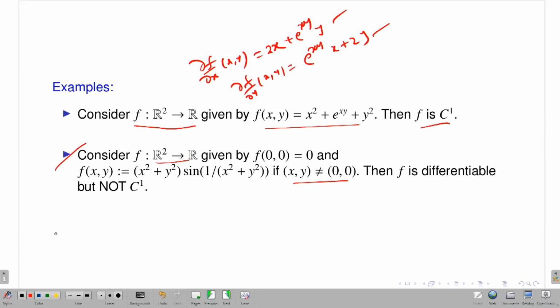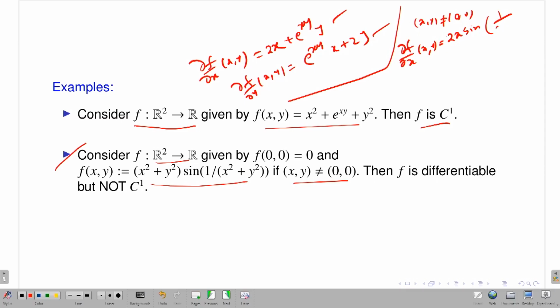First of all, if (x,y) is non-zero, so I am just writing it here. Then what will happen? Del f del x at the point (x,y), you just perform the derivative keeping y variable constant. So this is the expression of your function. You just think about y as a constant and take the derivative with respect to x. Then this is 2x times sine of 1 by (x square plus y square), okay.